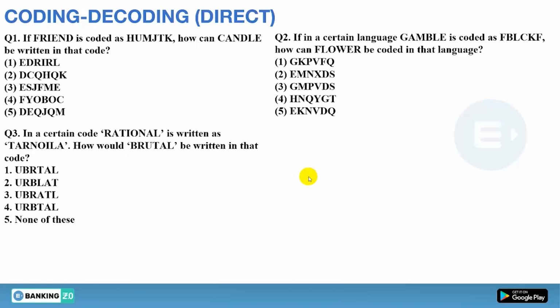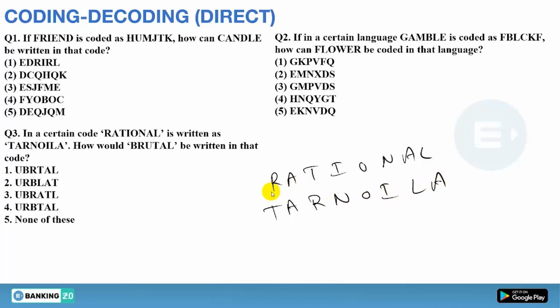Let me correct it again. RATIONAL, the code is TARNOILA. Now see, this is RAT, and this is TAR, meaning they have divided it into 3 and written it in reverse order. Now again these 3, NOI, in reverse order, then this last 2. Clear? So they have used the same letters, but a different pattern or logic to make the code. So same we have to make the code for BRUTAL.